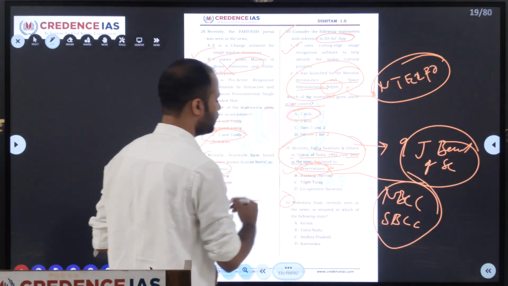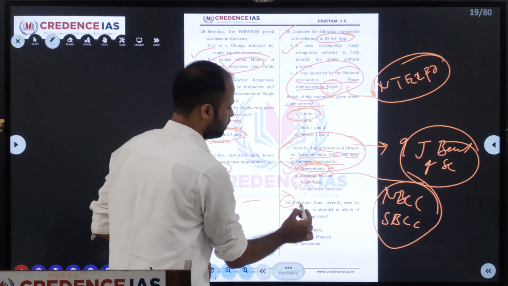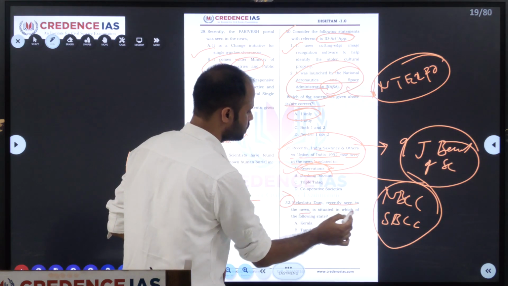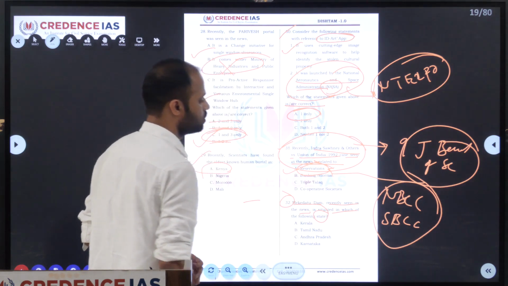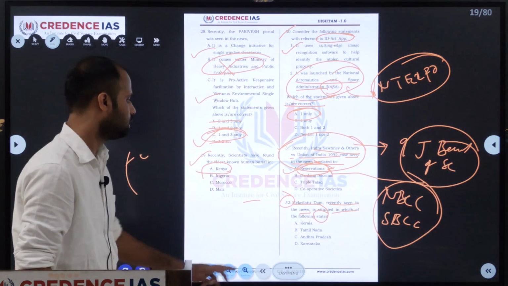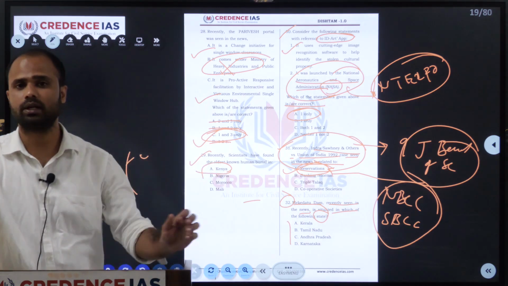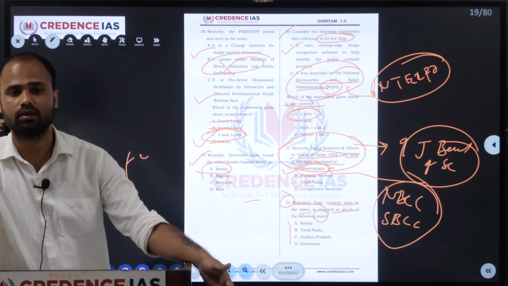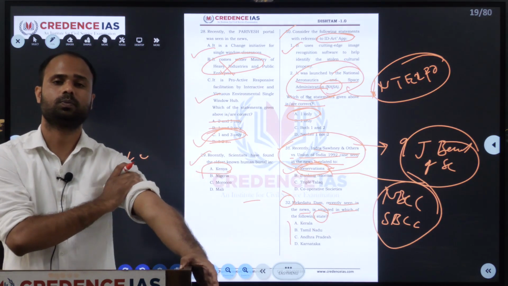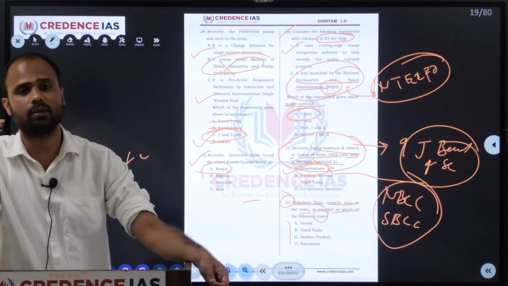So next we'll move on to the Mekedatu Dam. Recently seen in the news, situated in which of the following states? They asked us to identify the state. They have given Kerala, Tamil Nadu, Andhra Pradesh and Karnataka. The Mekedatu project is yet to be started, and is proposed in Karnataka in Ramanagara district.